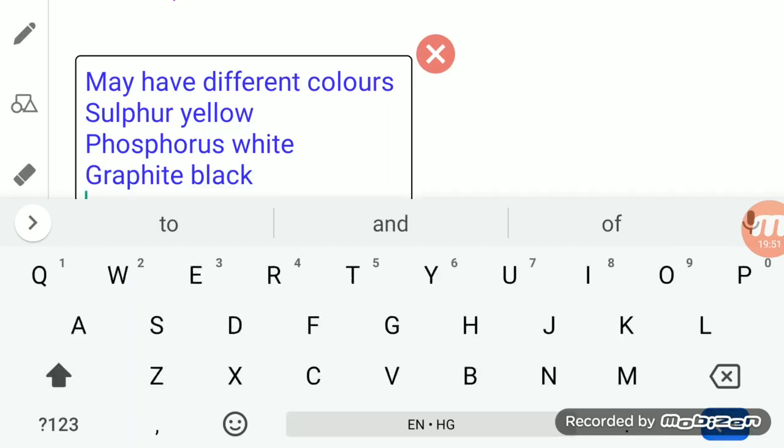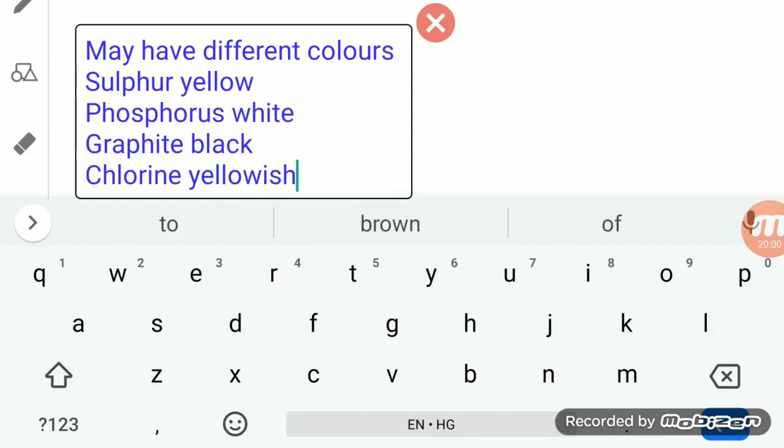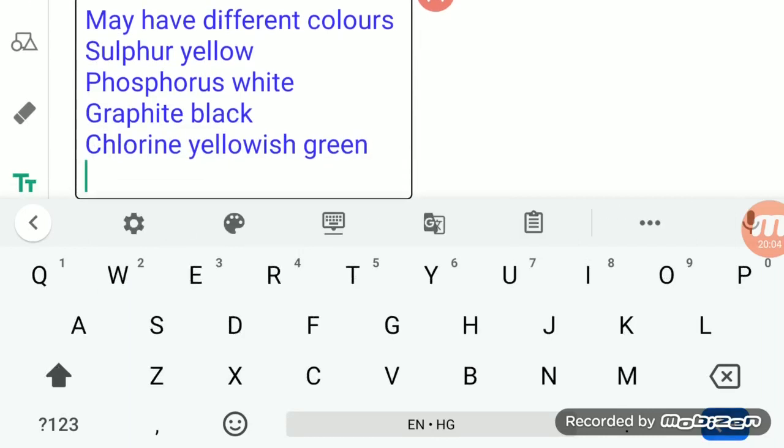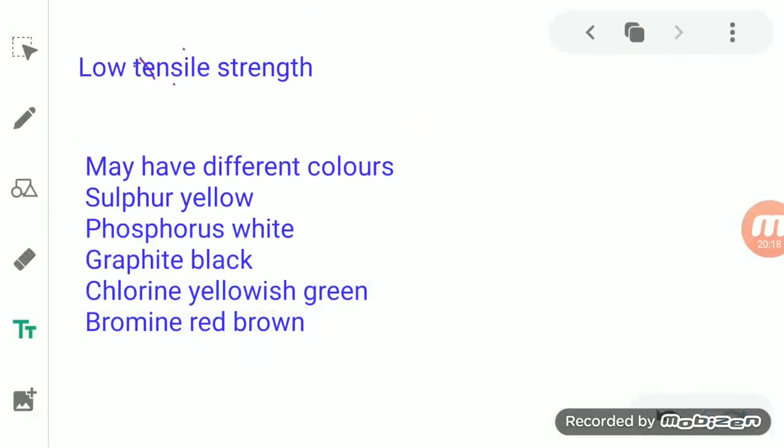Chlorine, yellowish green or yellowish yellow, you can also say yellow. Bromine, red brown. Hydrogen and oxygen, they are colorless. So you see, a lot of the non-metals exist in different colors.